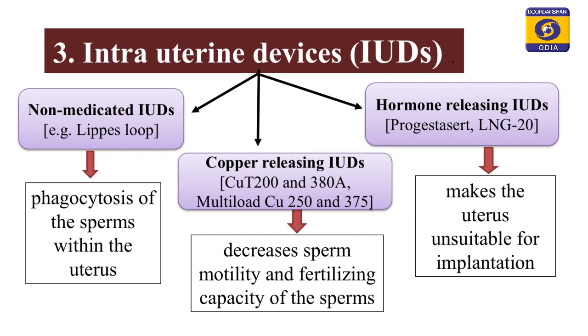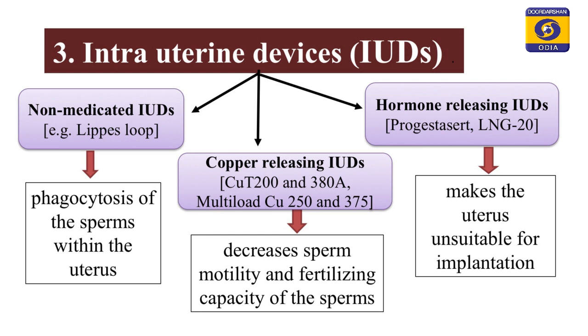First one is the non-medicated IUD. The example of this particular IUD is Lippes loop. Okay, I will show you all the diagrams. What it does, as it is a foreign agent, when it is inserted into the woman's reproductive tract, it leads to phagocytosis of the sperms within the uterus. So the rate of phagocytosis increases because we have introduced a foreign substance.